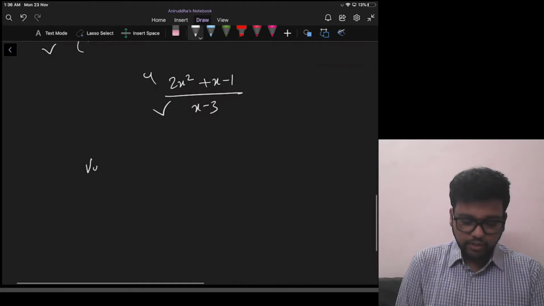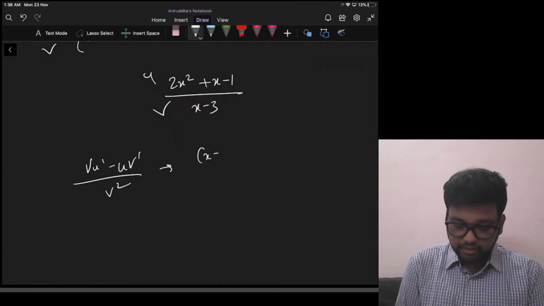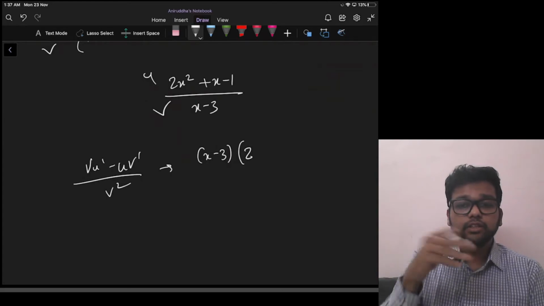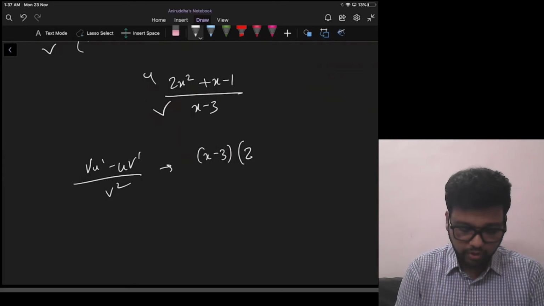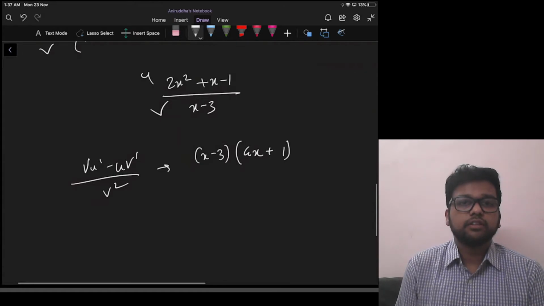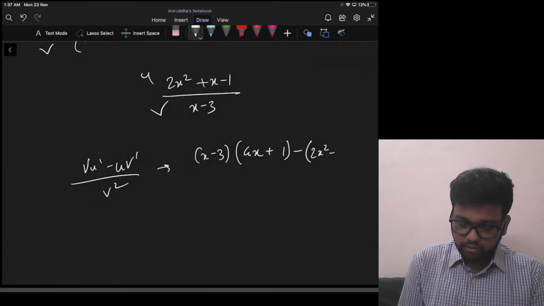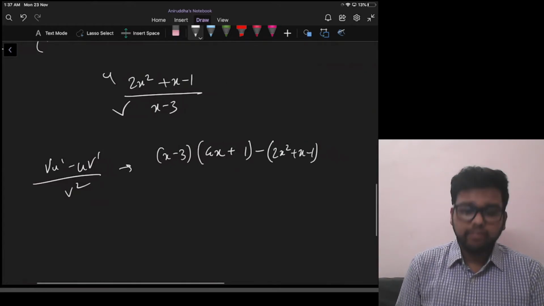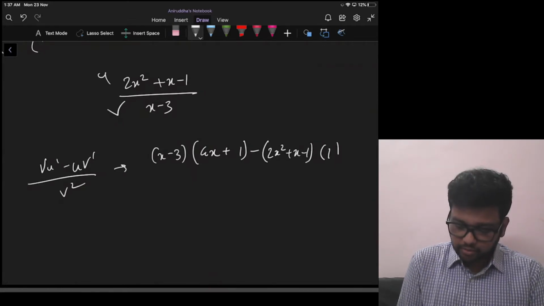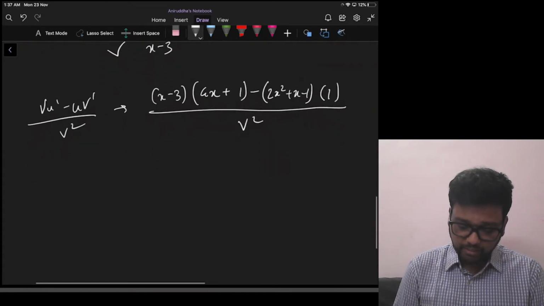Let's apply (v u dash minus u v dash) upon v square. So that will become (x − 3) into 2x² will become 2, and then x, that 2 from the power will come down, so that will be 4 into x, plus derivative of x is 1, minus 1 is 0, minus u, that is (2x² + x − 1) into derivative of v, which is x − 3. x derivative is 1, minus 3 derivative is 0, so that is just 1, divided by denominator square. Okay. Let's open the bracket and simplify.